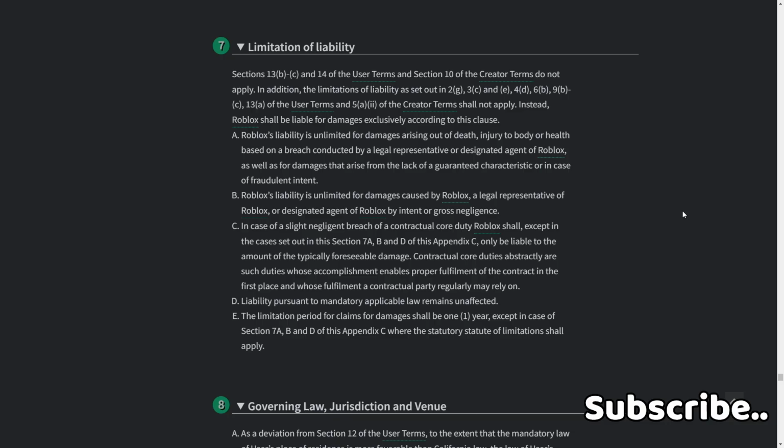E. The limitation period for claims for damages shall be 1 year, except in case of Section 7A, B, and D of this Appendix C, where the statute of limitations shall apply.